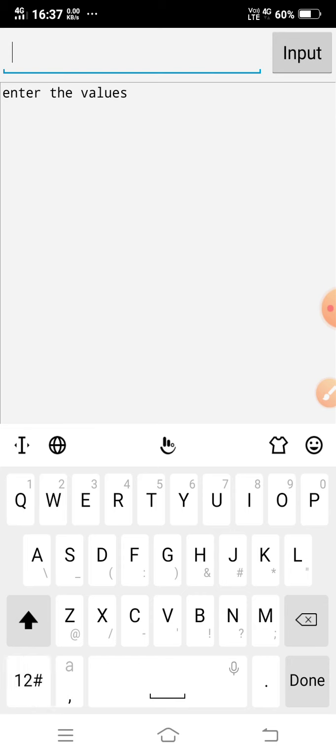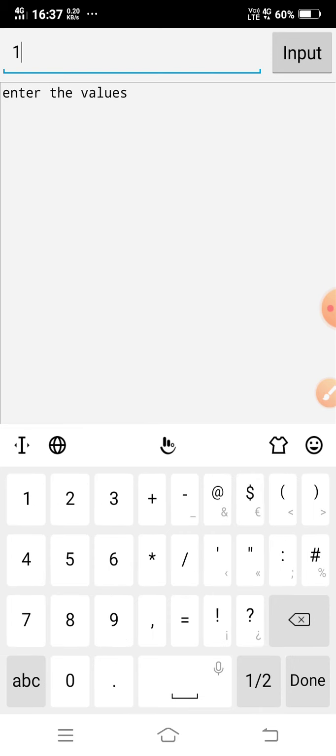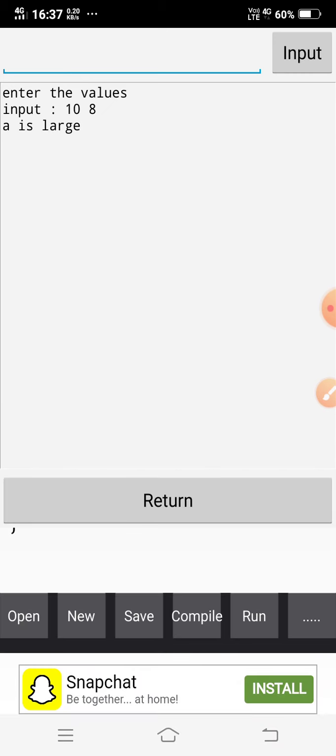Enter the values. Say the values are 10 and 8. So see here, A is large, meaning A is 10 and B is 8. So here A is large. Okay, so this is the example of if else.